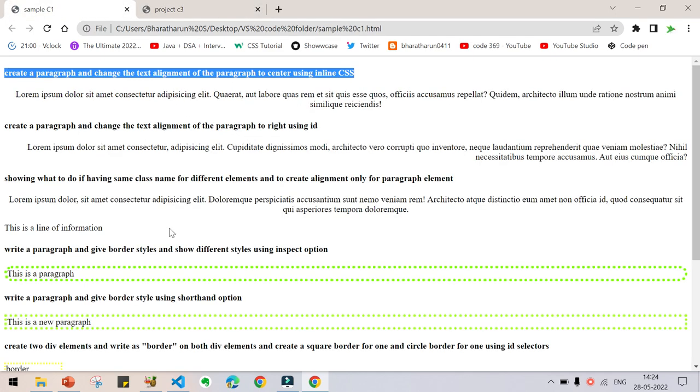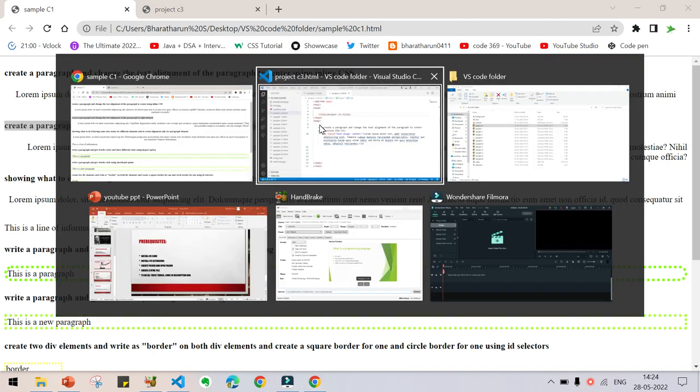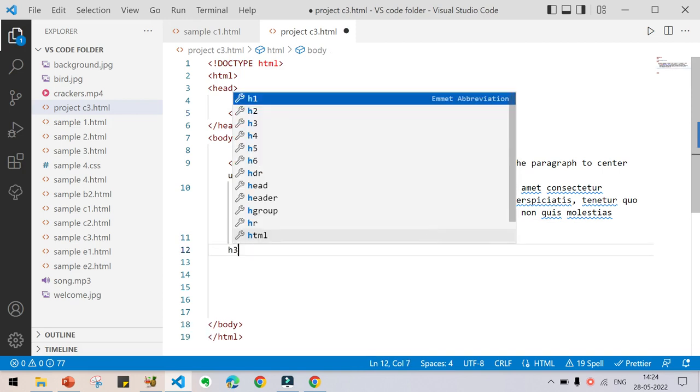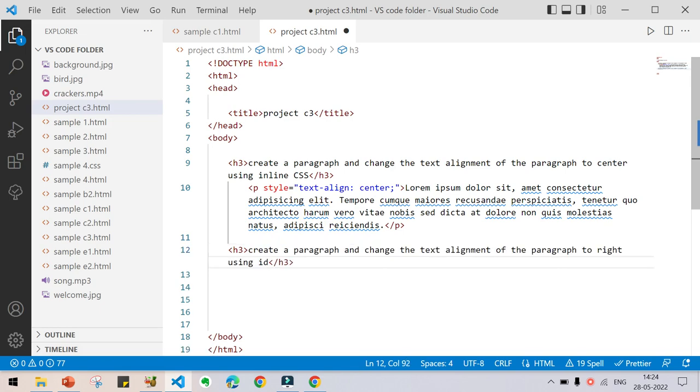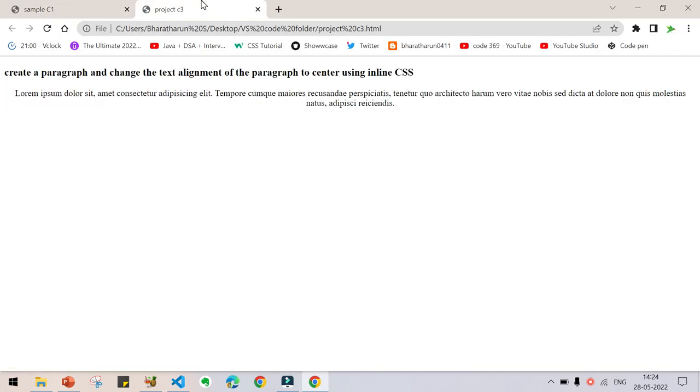Now go back to the sample project. Now I am copying this heading and going here, giving another heading h3, pressing enter and pasting this. Press Ctrl S and go here, reload.